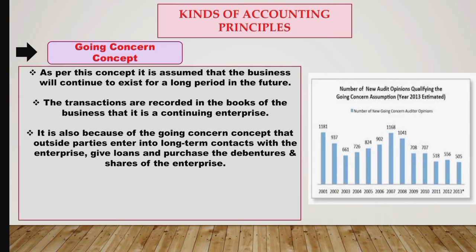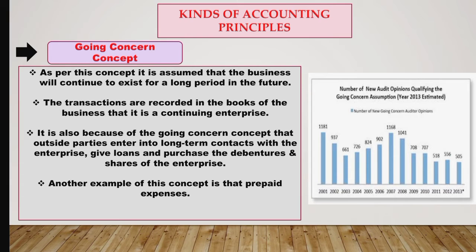Now the outsiders or the external users are interested in the business, as if they invest in the business today, they will get the interest on such investment in the near future. So by this it is also proved that business is a going concern.